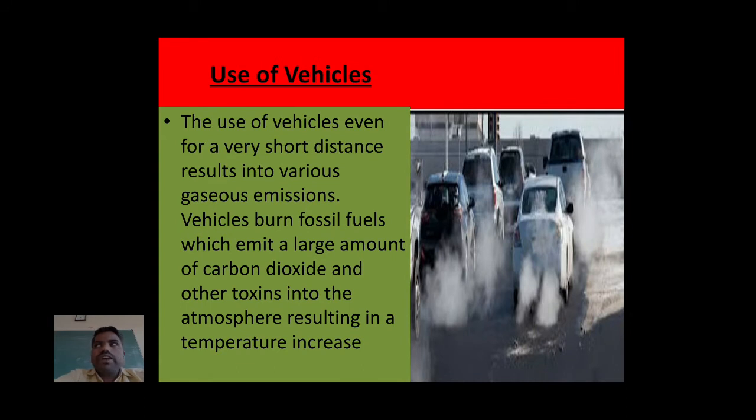Next one is the use of vehicles. The use of vehicles, even for very short distances, results in various gas emissions. Vehicles burn fossil fuels, which emit a large amount of carbon dioxide and other toxins into the atmosphere, resulting in a temperature increase. In the image, we can see cars, buses, trucks, or bikes. All these vehicles emit carbon dioxide, and some other toxins are also present. When they enter the atmosphere, that leads to an increase in the temperature of the earth.